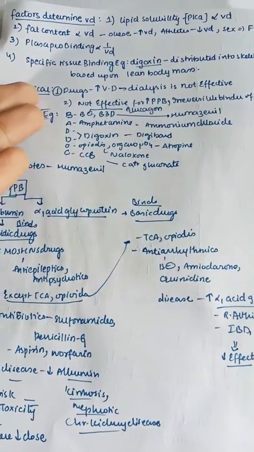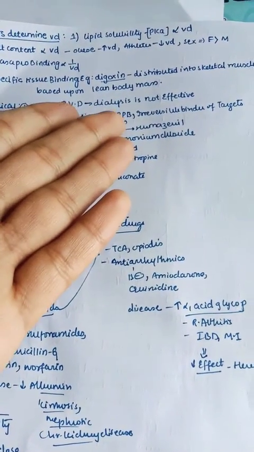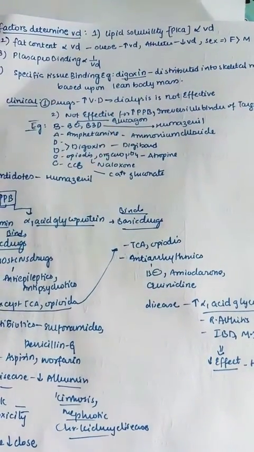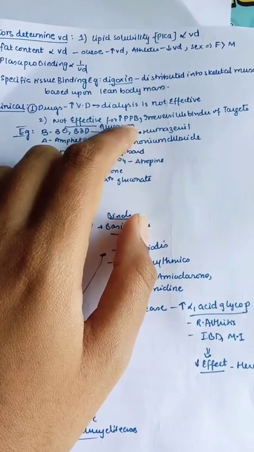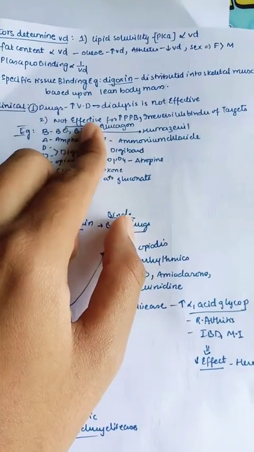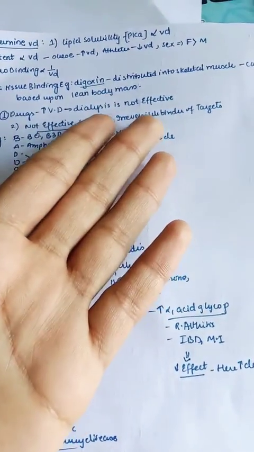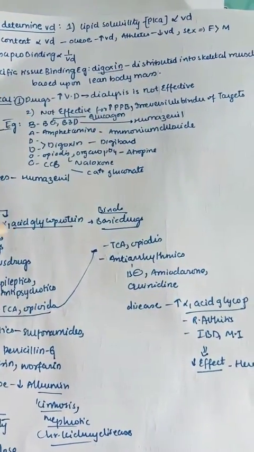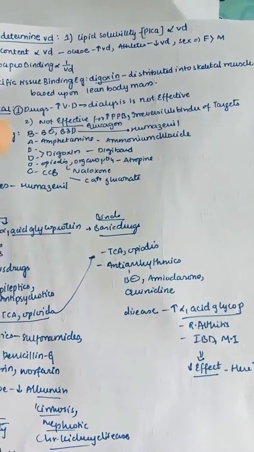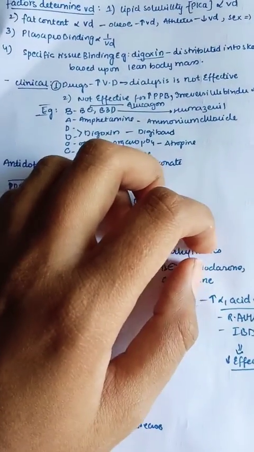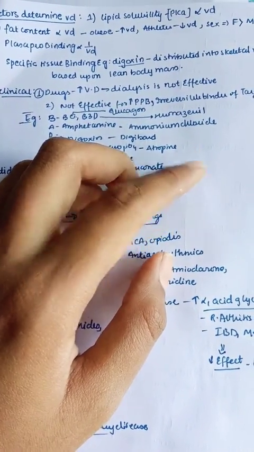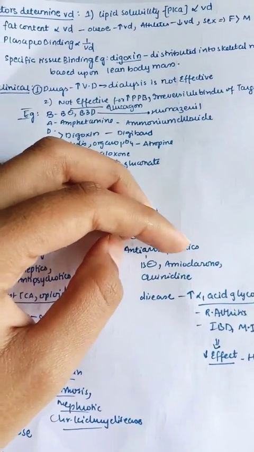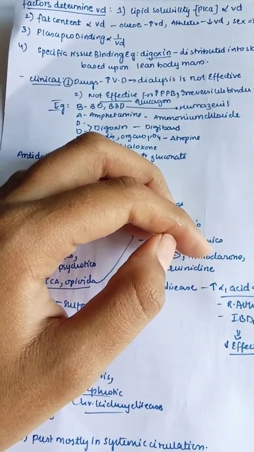Next, clinically, drugs which have high volume of distribution are not efficiently removed. Dialysis is not effective in them, and dialysis is also not effective for drugs with high plasma protein binding. Whenever there is more plasma protein binding, dialysis is not effective. Also, irreversible binders are bound very tightly to the protein, so they can't cross the lumen. As they can't cross the lumen, they can't enter the blood vessels. So irreversible binders of the targets are also not efficient for dialysis.